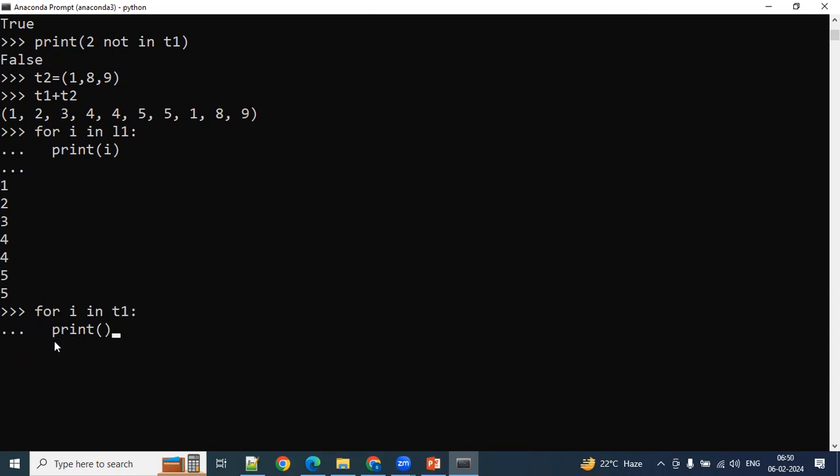It's not an independent statement. It's a part of the for loop. So I'm giving indentation here. The space we call the indentation. So we have to follow indentation in Python or even PySpark as well.